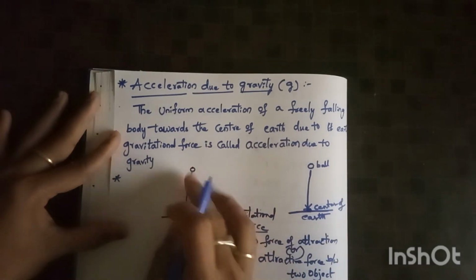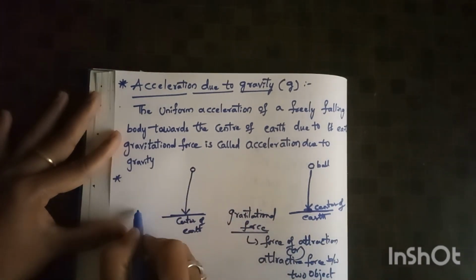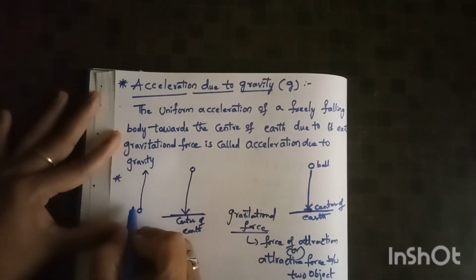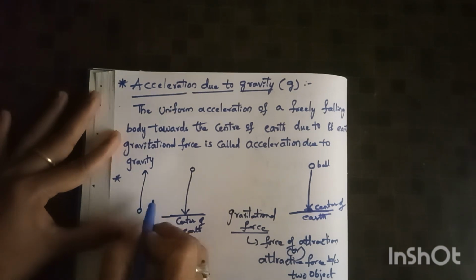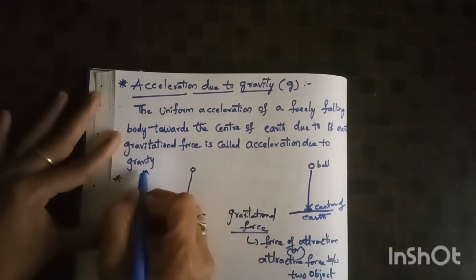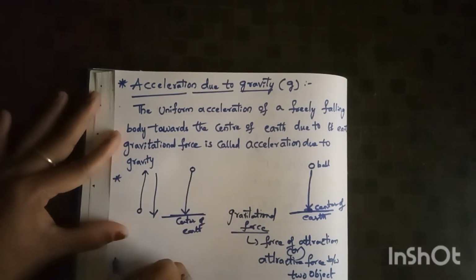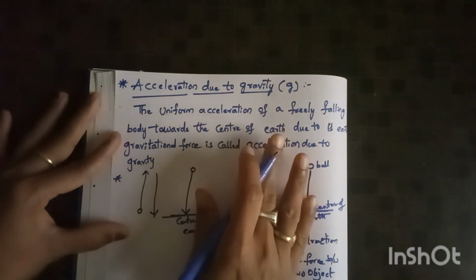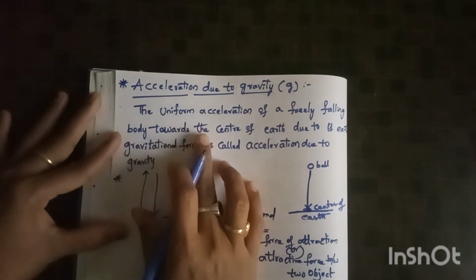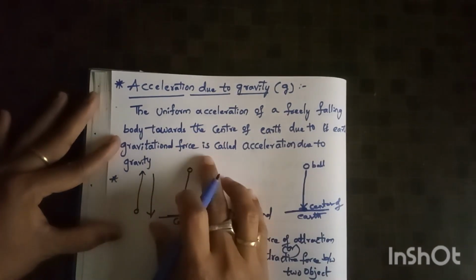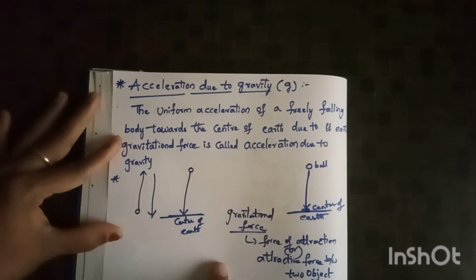We call it acceleration due to gravity. Suppose an object is thrown upward, it is also directed towards the center of the earth. As it is thrown upward, it automatically falls downward due to earth's gravitational force, and that we call acceleration due to gravity.